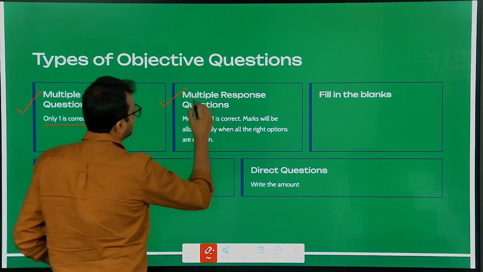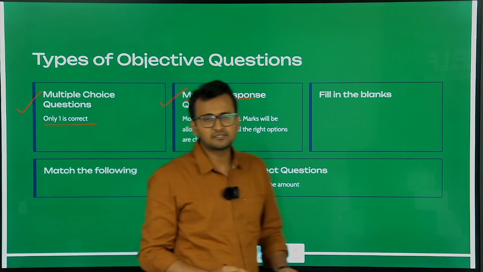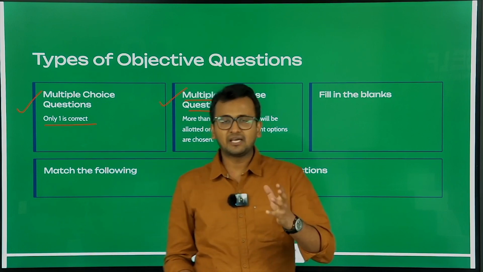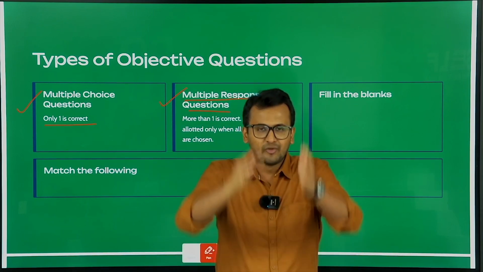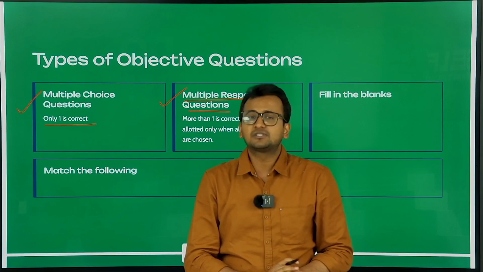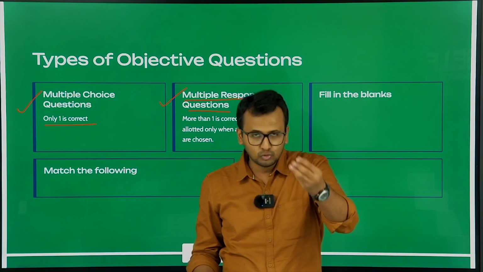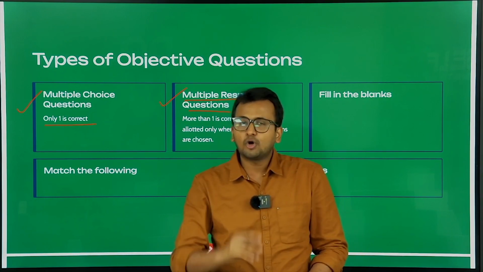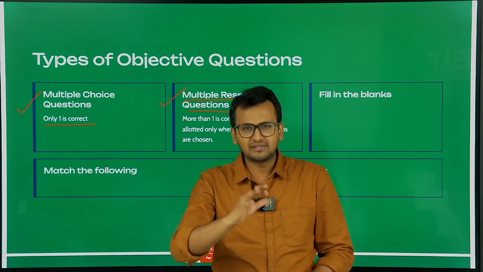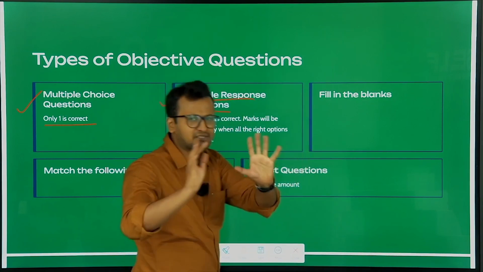You will get multiple response questions. Multiple response questions means you will be given 5, 6, 7 options. Let's take six options. Out of these 6 options, more than one option will be correct, for example 2 or 3 options. You have to choose all the options that are correct. I'm just taking an example.